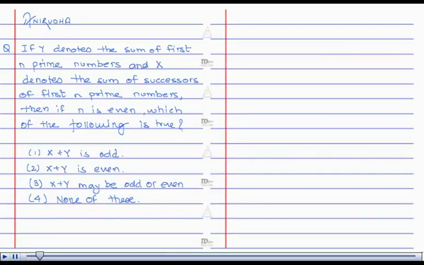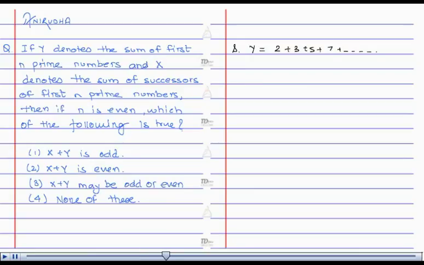Hello, I am Anirudh. The question is, if y denotes the sum of first n prime numbers and x denotes the sum of successors of first n prime numbers, then if n is even, which of the following is true? Let's see the solution. Y denotes the sum of first n prime numbers, that is, y is equal to 2 plus 3 plus 5 plus 7 and so on.